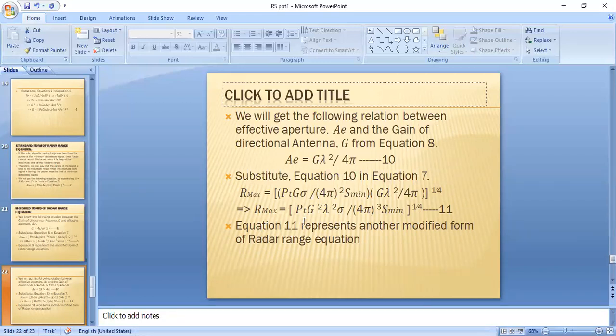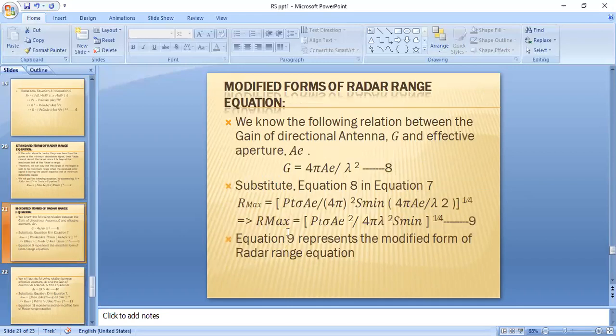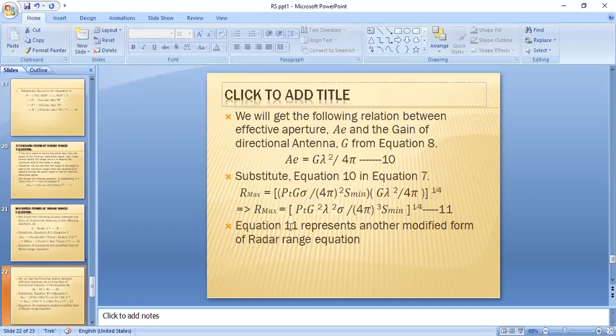So we have two equations here. This is the modified form of radar range equation in terms of Ae and S minimum. And here we have one more equation, that is R max is equal to Pt G square lambda square sigma by 4 pi whole cube S minimum, whole power 1 by 4. This is in terms of G and S minimum. The above equation is in terms of Ae and S minimum.